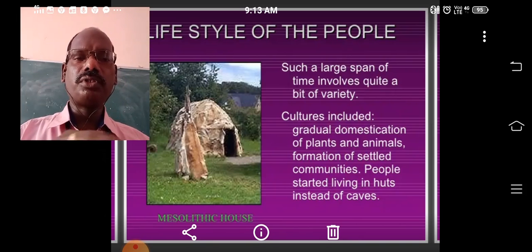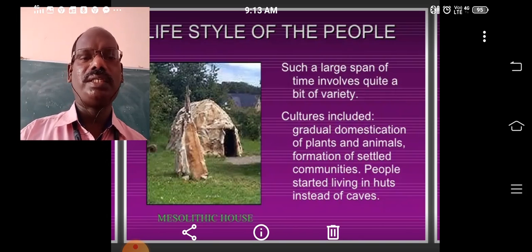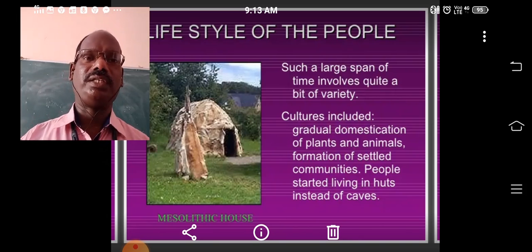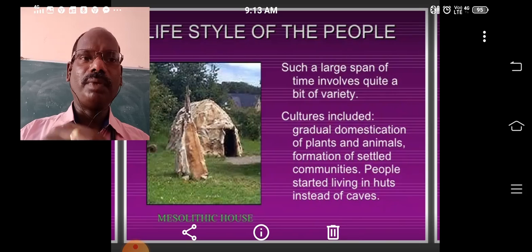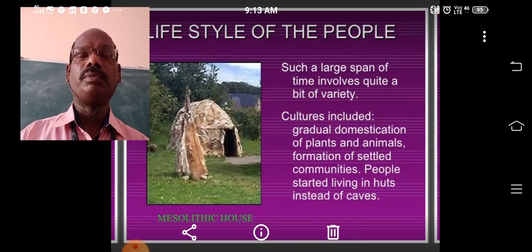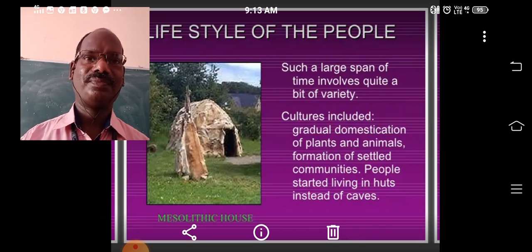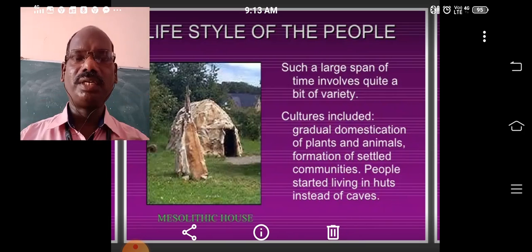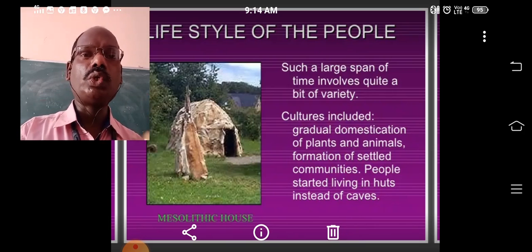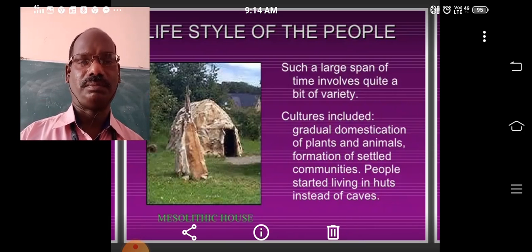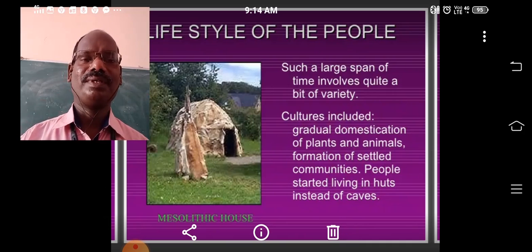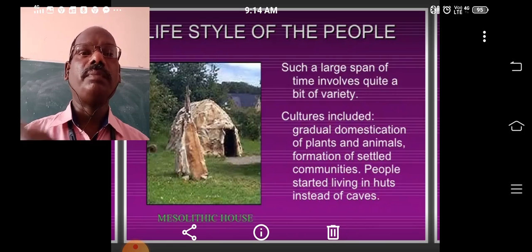But when we come to the Mesolithic age, men learned domestication. He domesticated animals and plants. This domestication led to a new culture called agriculture, cultivation. He learned to cultivate crops. Whatever food grains he required, he began to cultivate.